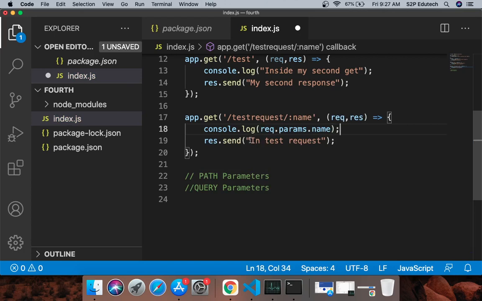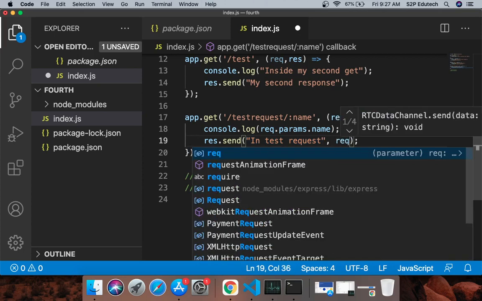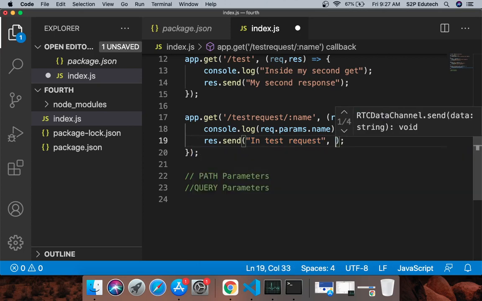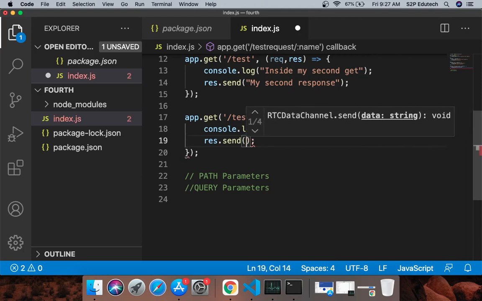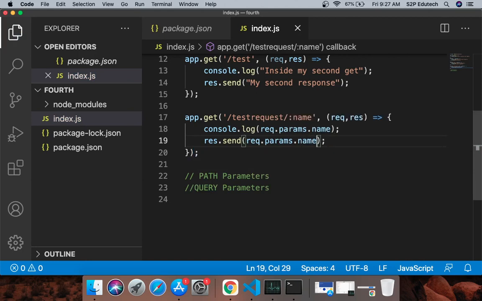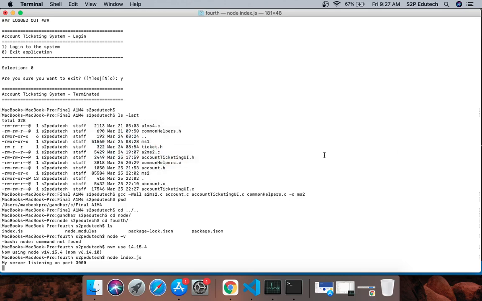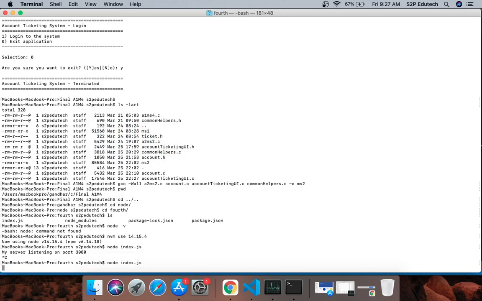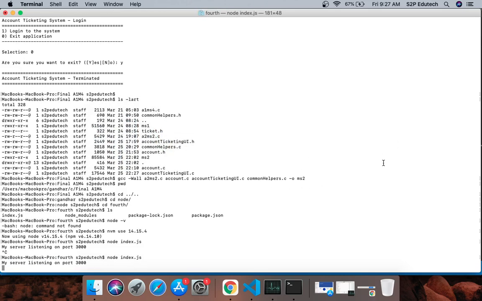And what I would also do is, instead of in test request, I'll also pass request dot params dot name. Since I have changed my code, I'll restart the server. I'll do Control C again, node index.js, and I'll run this. So what I got here is Gandhar.